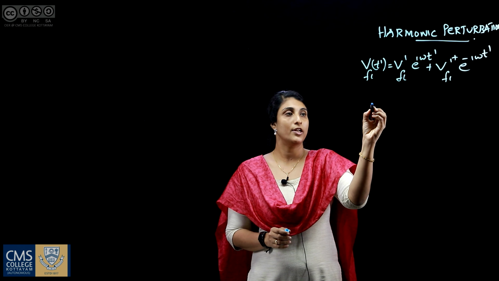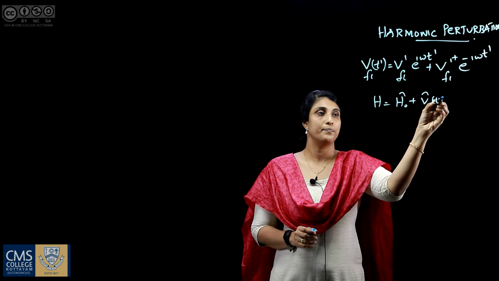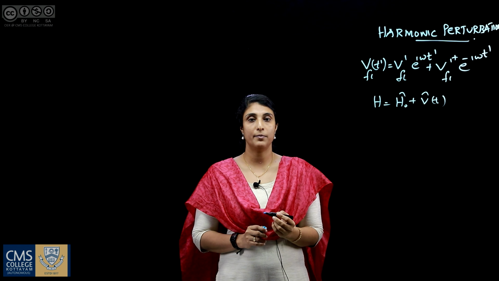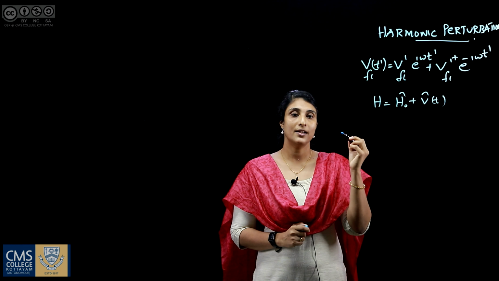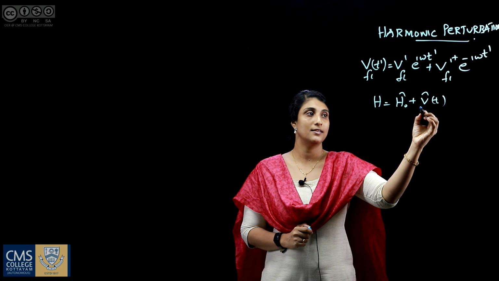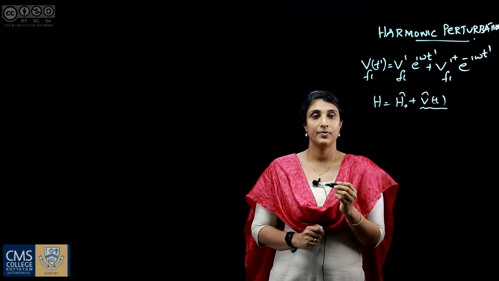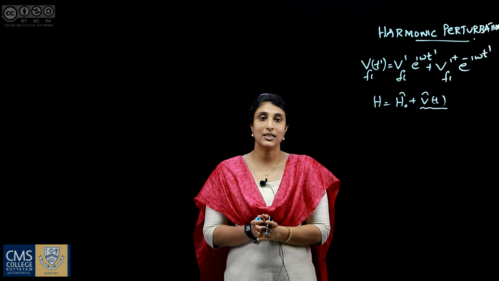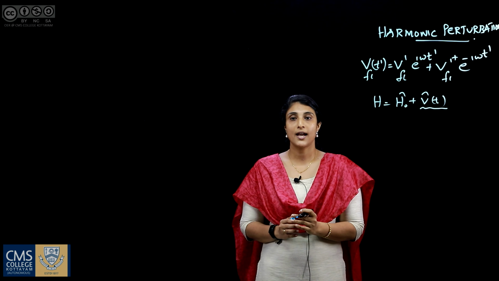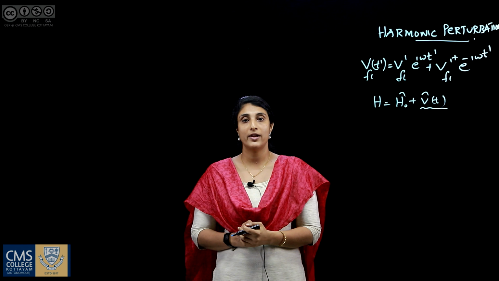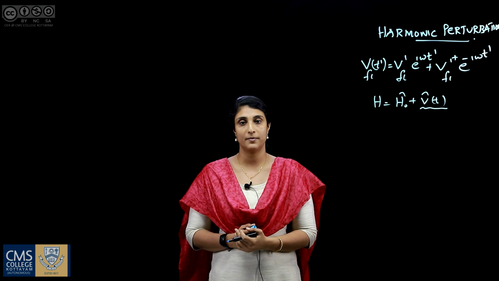The total Hamiltonian of the system is H equals H0 plus V of t. Here H0 is the unperturbed Hamiltonian and V of t is the perturbing potential. In the harmonic perturbation we consider this perturbing field depends harmonically on time. Time means the time between the moments the perturbation is switched on and off. This type of perturbation is encountered when a charged particle or atom interacts with the electromagnetic field.